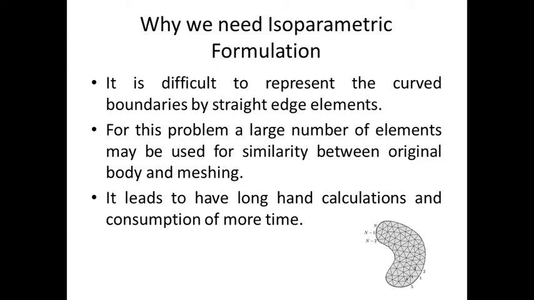For this problem, a large number of elements may be used for similarity between the original body and the mesh. It leads to long hand calculations and consumption of more time, because this kind of discretization requires long hand calculations and more time for computing. For that reason we go for isoparametric formulation.